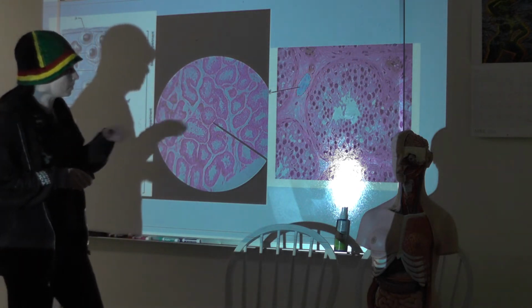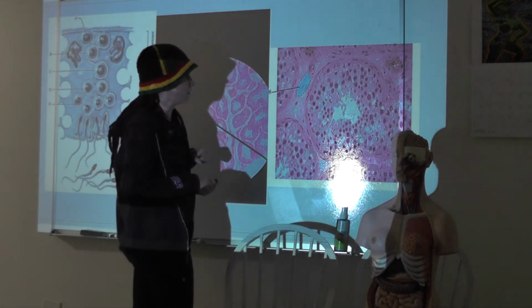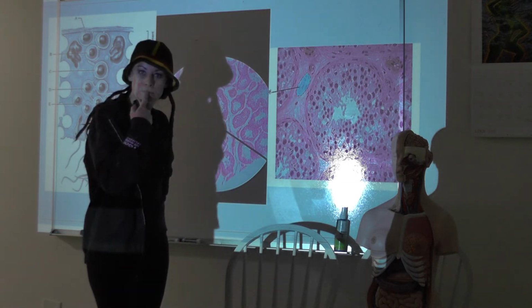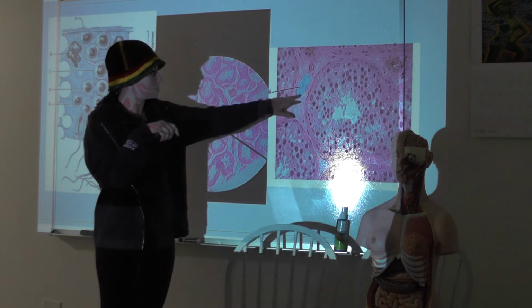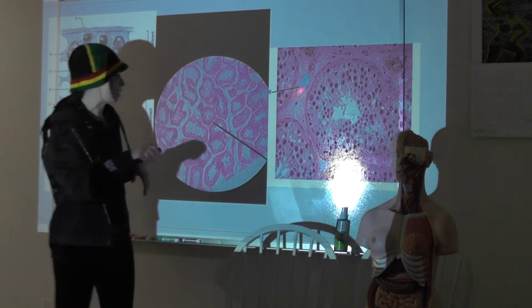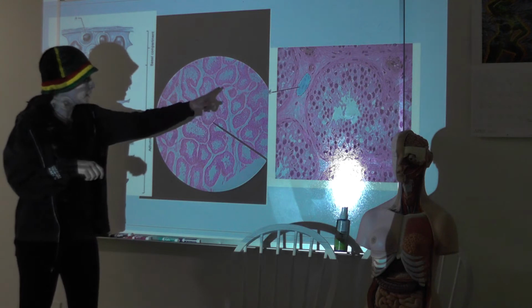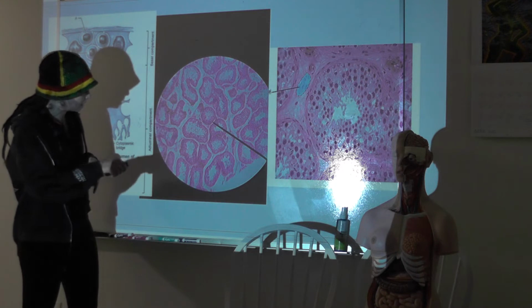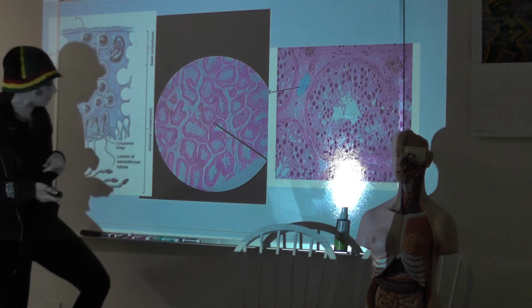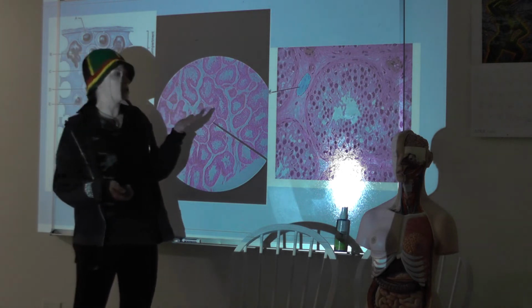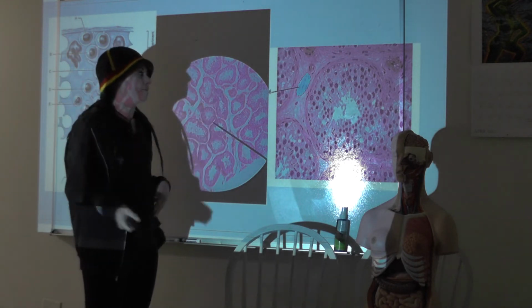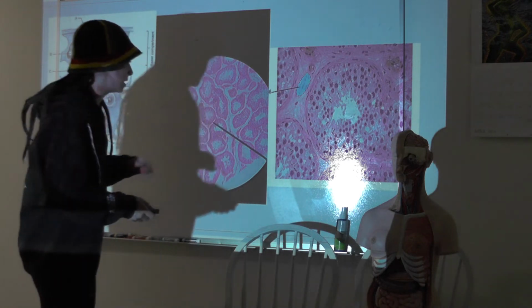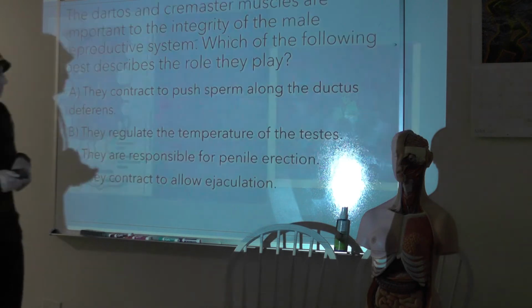Okay, so now I window snipped this from Mastering A&P. What this is pointing out is what type of cell? An interstitial endocrine cell, or our Leydig cells. So we can see those here, in between all of our seminiferous tubules. Here they are, and here they are, and here they are. They're just in between our seminiferous tubules. So I can say to you, to what do they respond? What receptor type do they have? They respond to LH. They have LH receptors. What do they do? They increase testosterone production. So those are the things we can get from there.